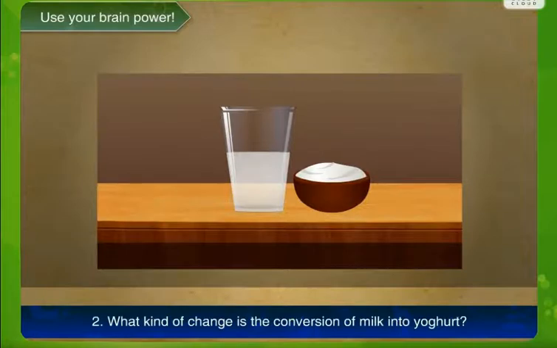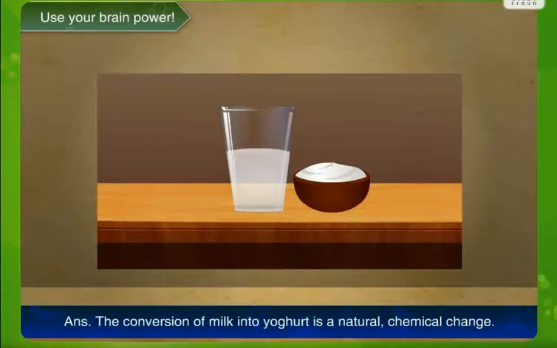What kind of change is the conversion of milk into yogurt? Now, conversion of milk into yogurt is a natural and a chemical change also. So what we need to know is that a change cannot be only of one form. It can have various forms of changes. Like for example, milk into yogurt. It is a chemical change, it's a natural change also.